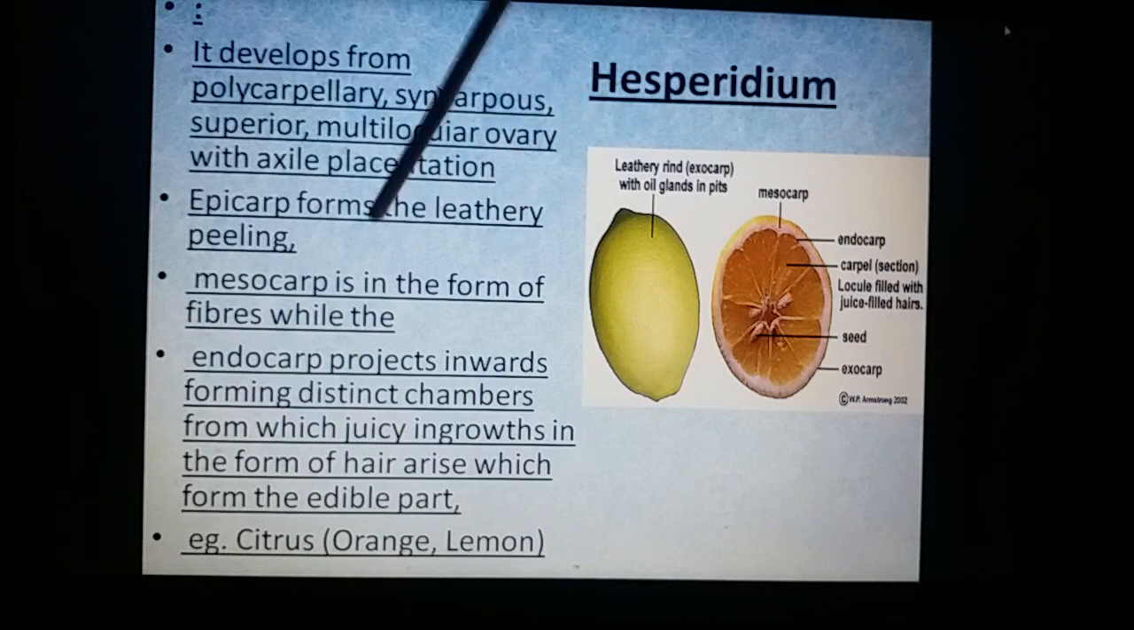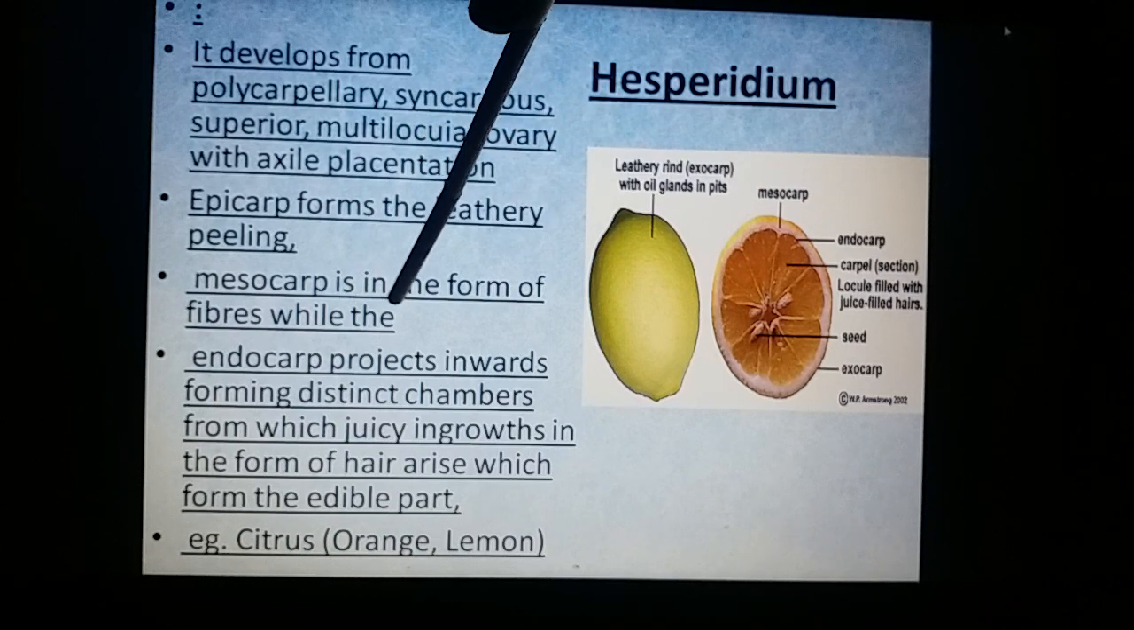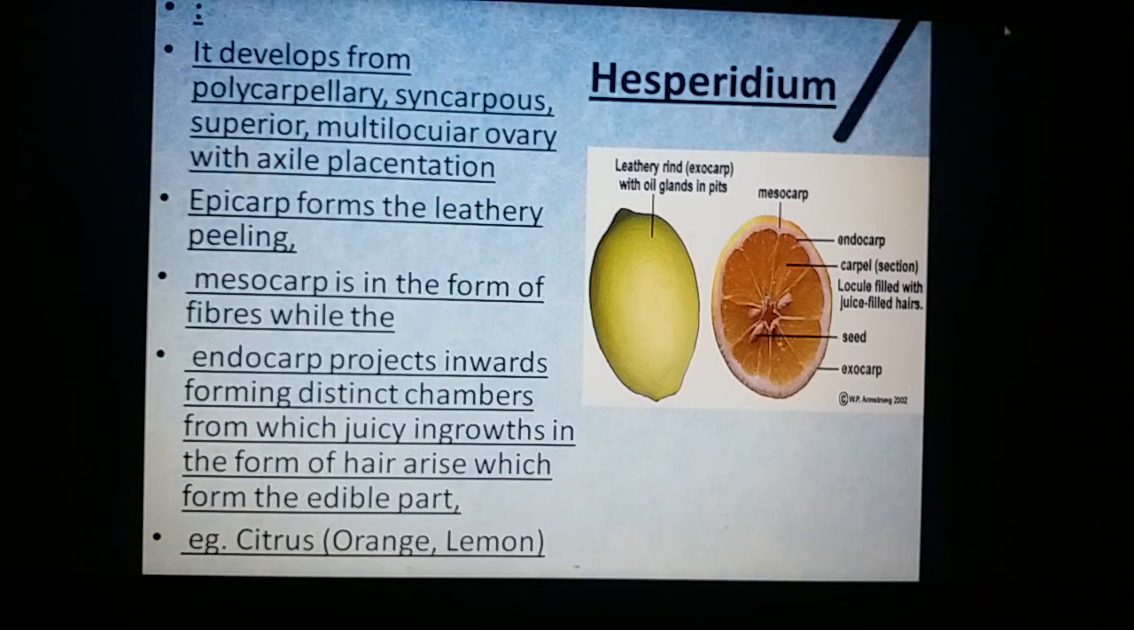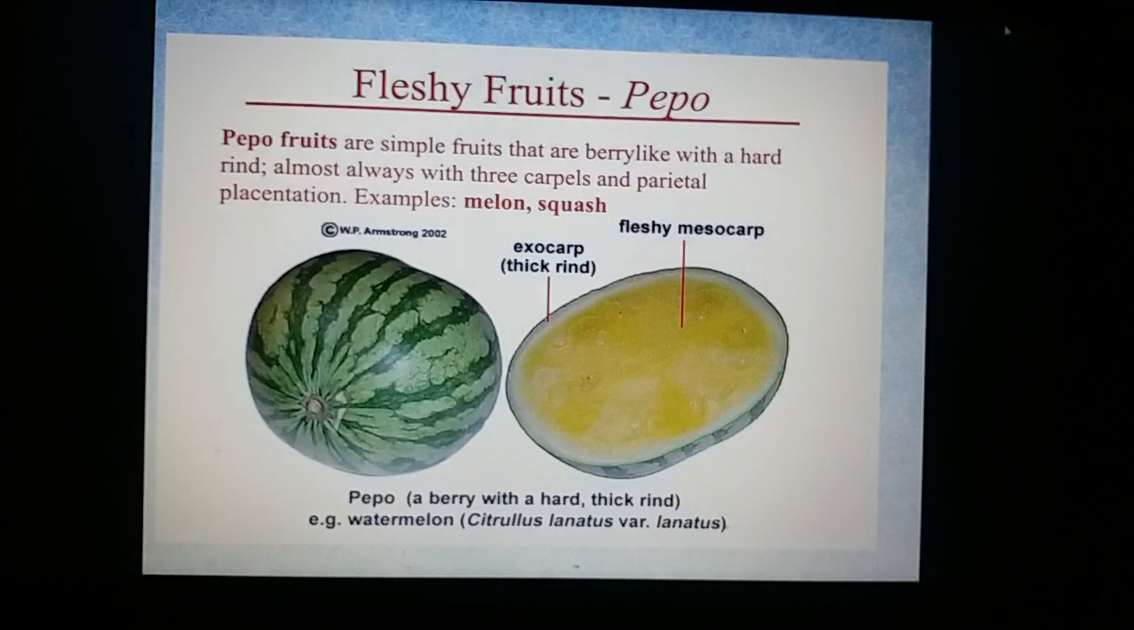The epicarp is leathery, the mesocarp is fibrous and whitish, and the endocarp has juicy succulent hairs. Such a fruit is called hesperidium, the example is citrus, and the endocarp alone is edible. Then another fleshy fruit is the pepo. It develops from an inferior, tricarpellary, syncarpous, unilocular ovary. I repeat, inferior, tricarpellary, syncarpous, unilocular ovary.